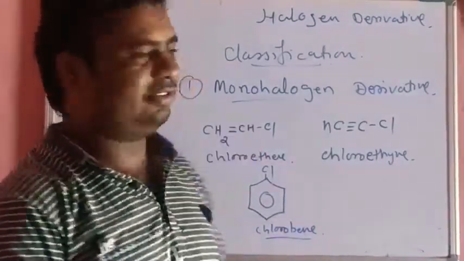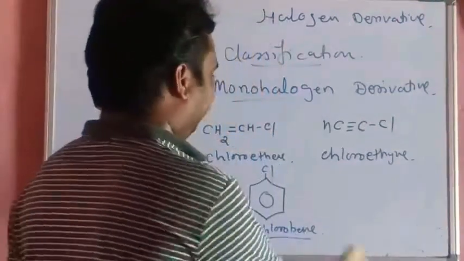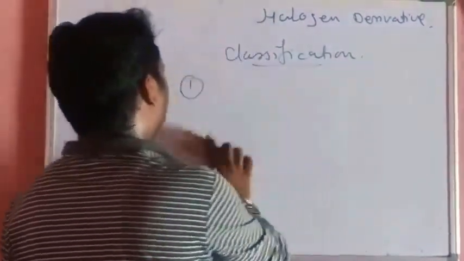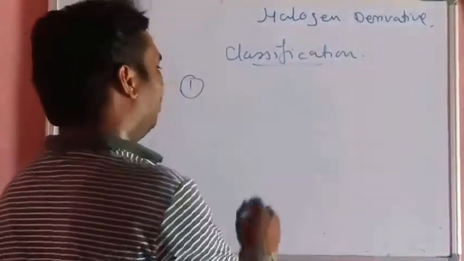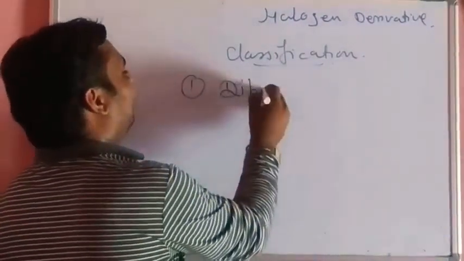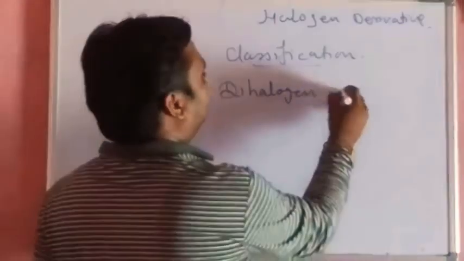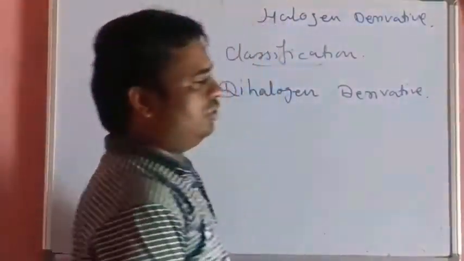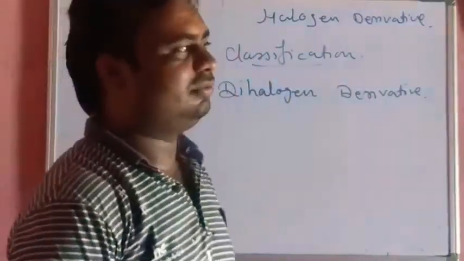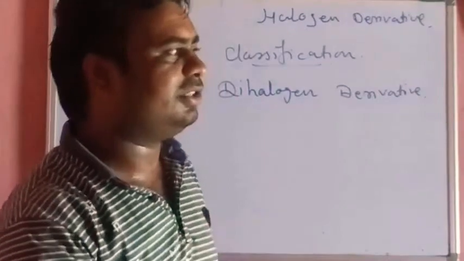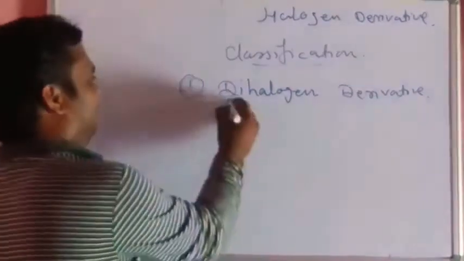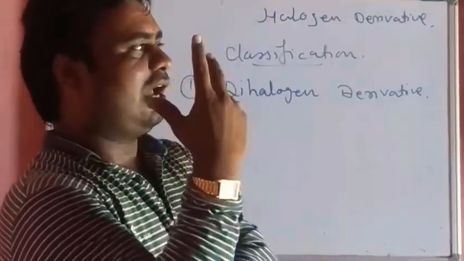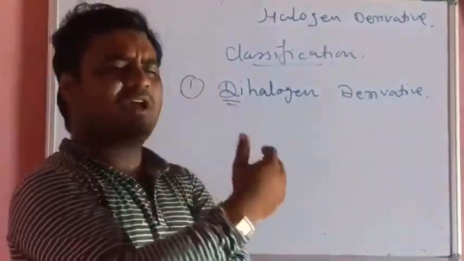Next, dihalogen derivative. What is the dihalogen derivative? How will you define it? Di means two. Halogen means halogen atom.